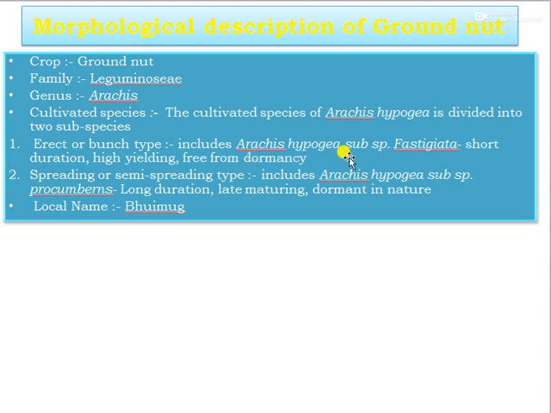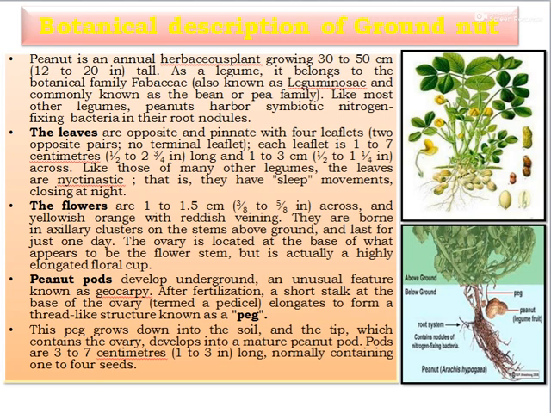This is short duration, yielding and free from dormancy, and the spreading or semi-spreading type includes the Arachis hypogaea subspecies procumbens. This is long duration, late maturing, or dormant in nature, and the groundnut is locally called as vimo. The botanical description of the groundnut.